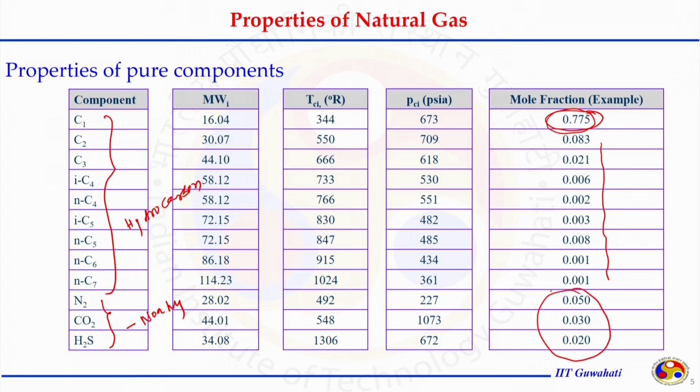This composition can be obtained with the help of gas chromatography or other means, which can tell us the composition, or the number of moles of each individual component present in the mixture.